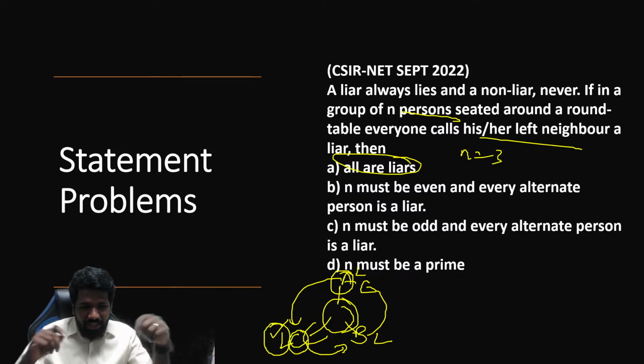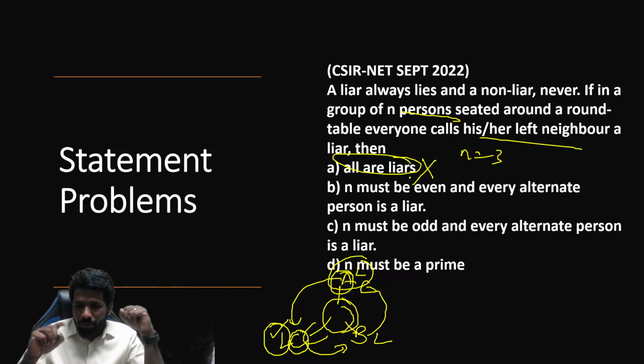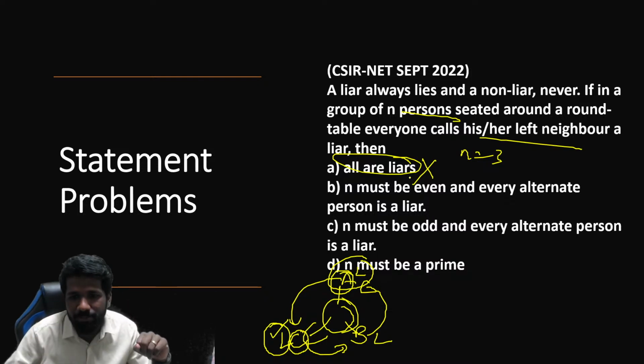A's left neighbor is C, and C is actually a person who lies. So A telling that C is a liar is not a lie. But A is a liar, so A can only lie. That means all being liars is impossible. All of you are understanding this? Why is all liars impossible?